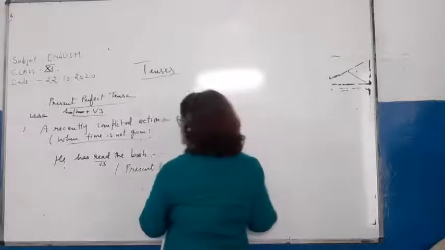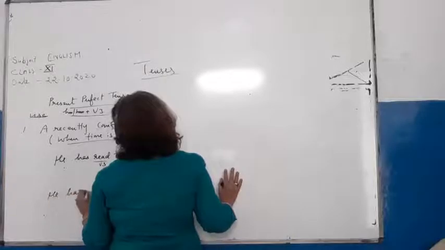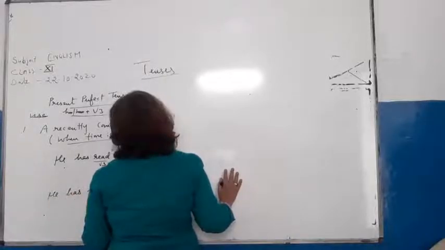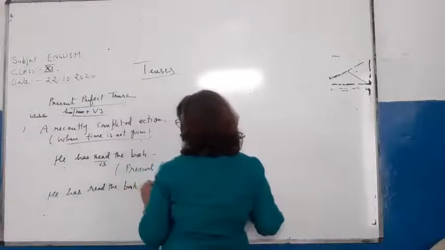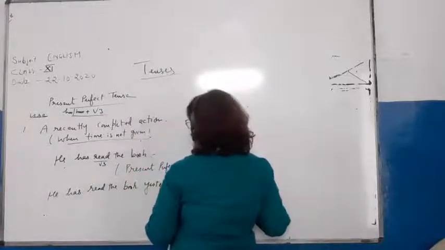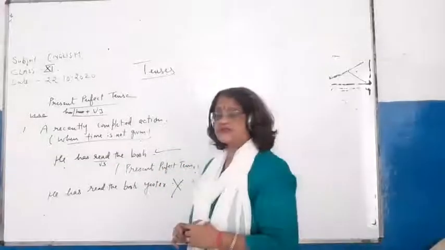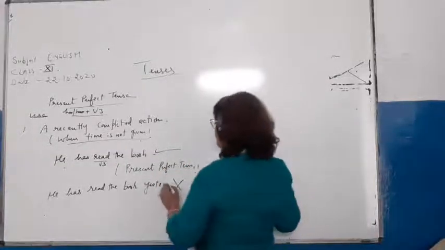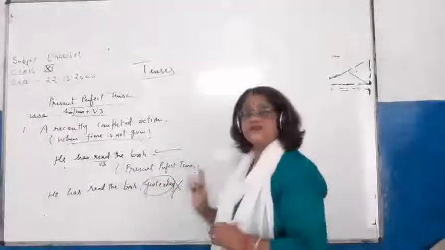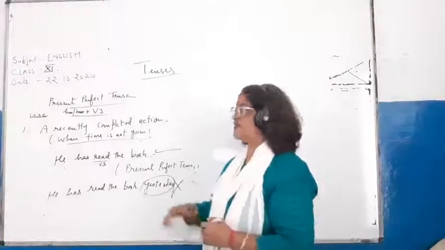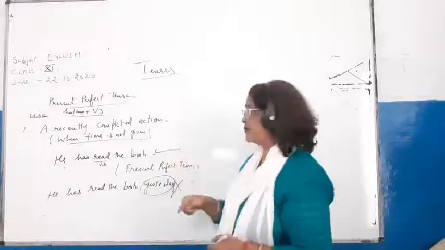But if I say he has read the book yesterday, children, this is wrong. Because you can see here time is given. If time is given, then the tense will not remain present perfect tense, it will become simple past tense.